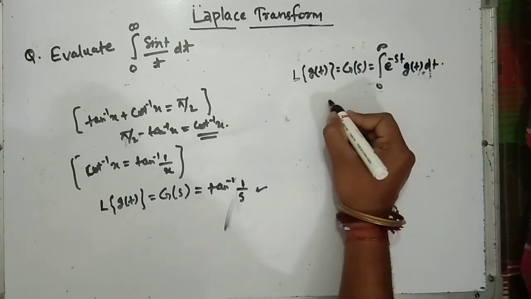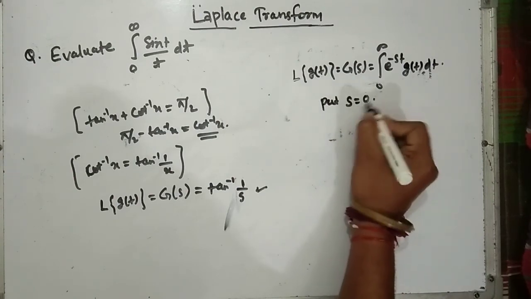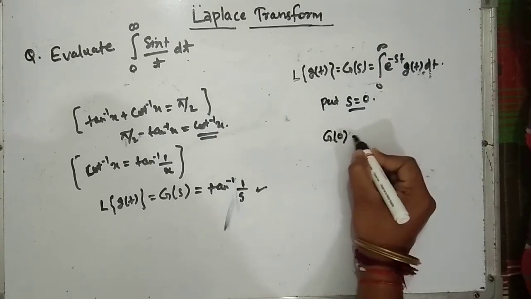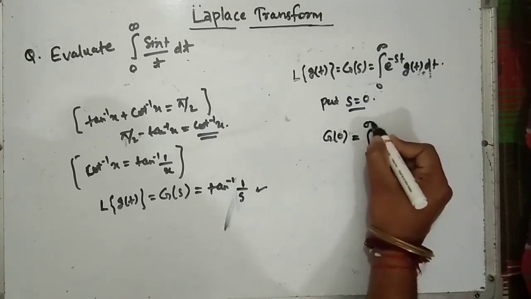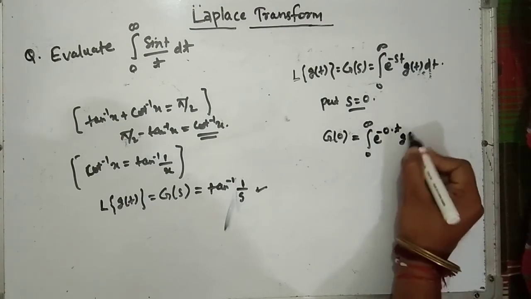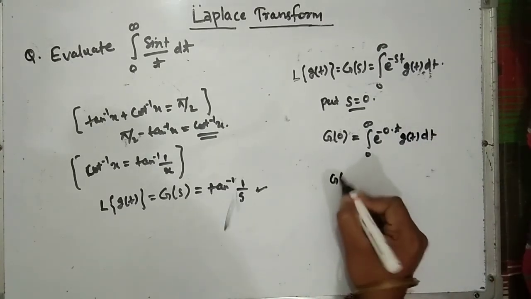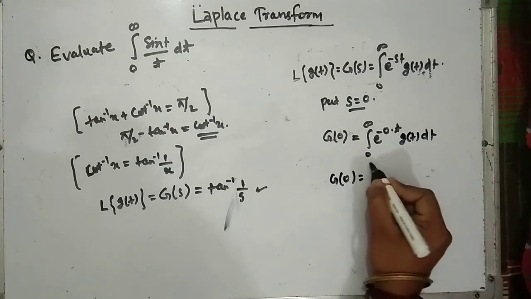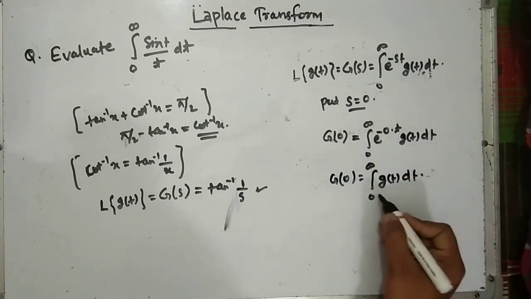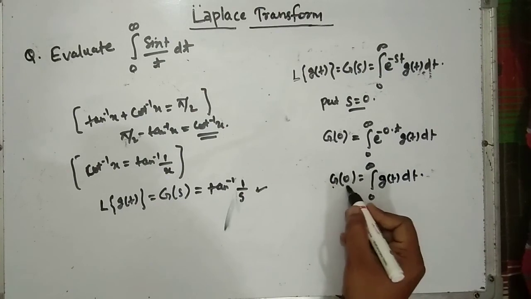Now in this we have to put the value of s equal to 0. So G(0) is equal to integration 0 to infinite e to the power minus 0 into t g(t) dt, right? So G(0) is nothing but 0 to infinite g(t) dt, as the value of e to the 0 is equal to 1.